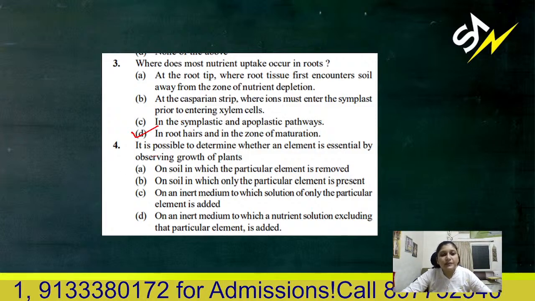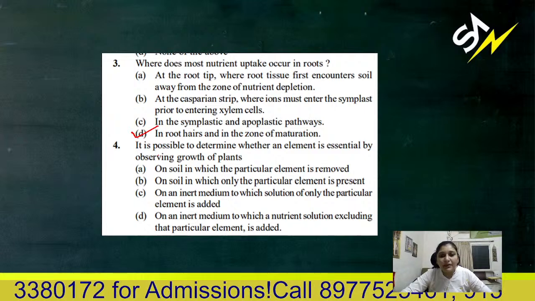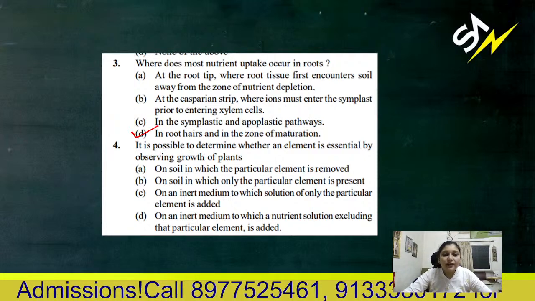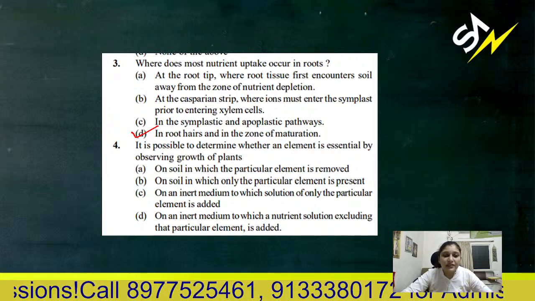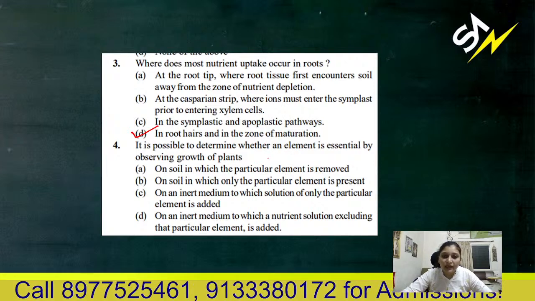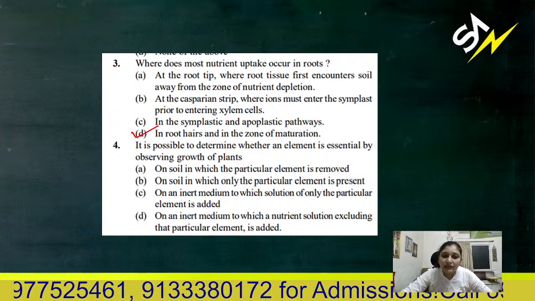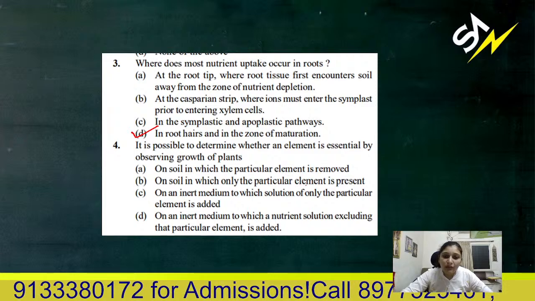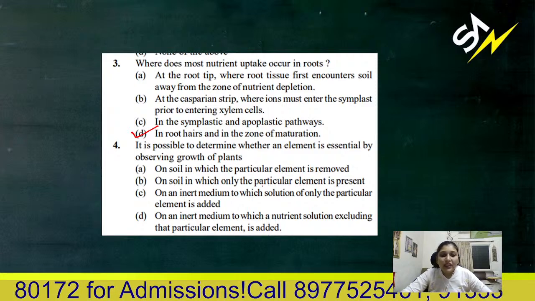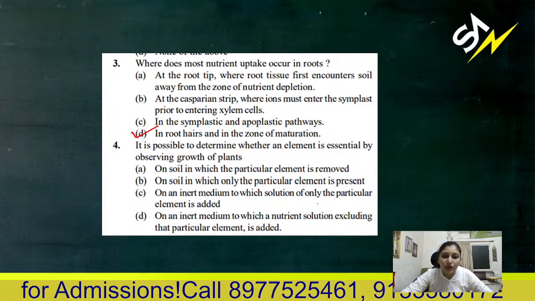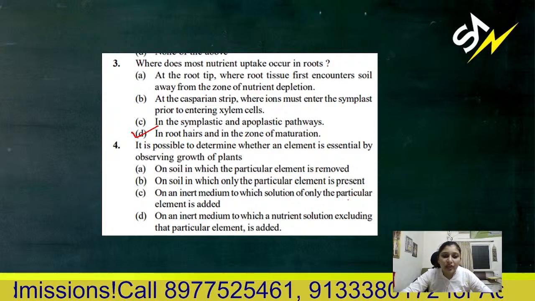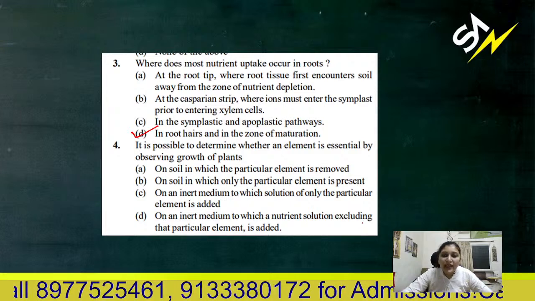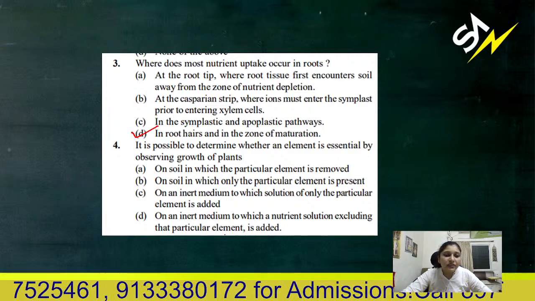Then fourth, it is possible to determine whether an element is essential by observing growth of a plant. Whether you can determine the element is essential by observing growth of the plant in which condition? On soil in which the particular element is removed, on soil in which the particular element is present, on an inert medium to which solution of only the particular element is added, or an inert medium to which nutrient solution excluding the particular element is added.